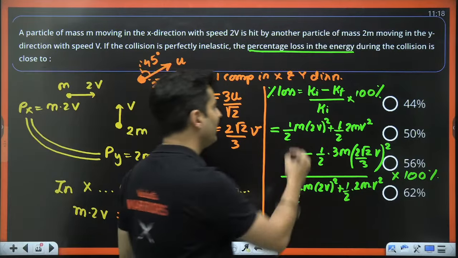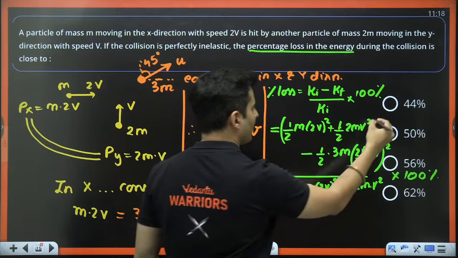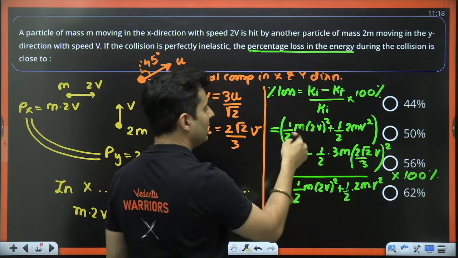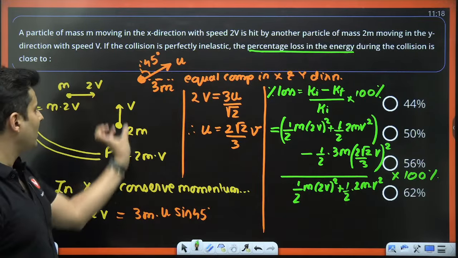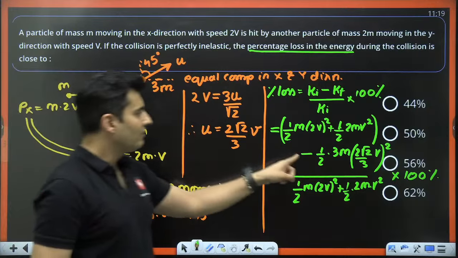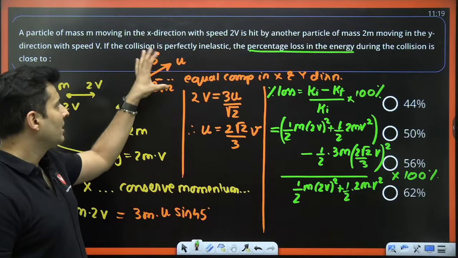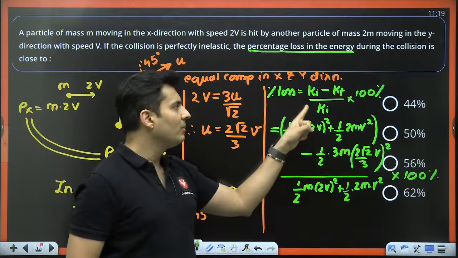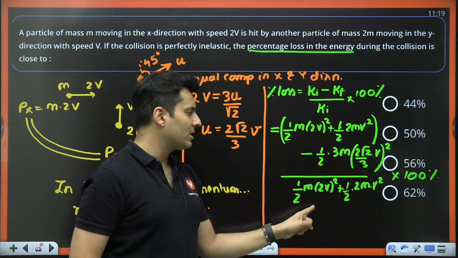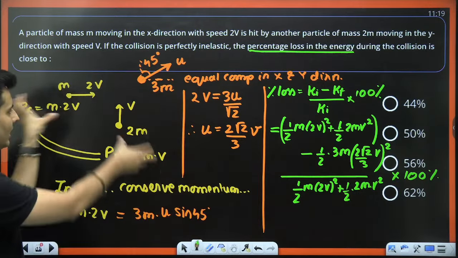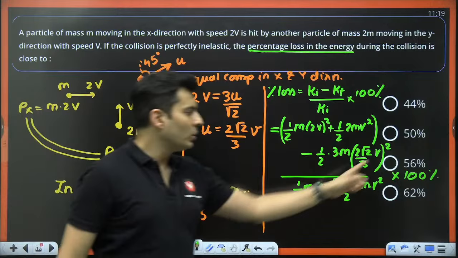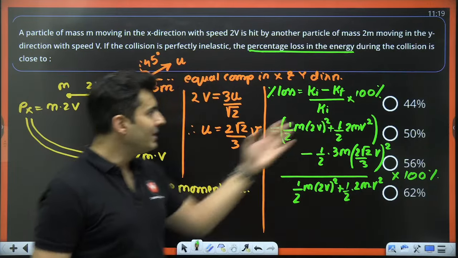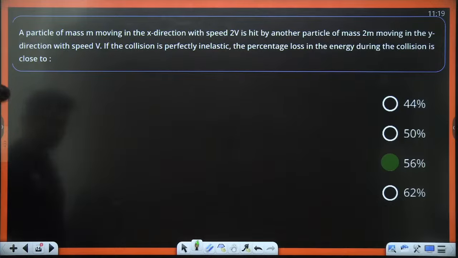I hope you understood what we did over here. This part is nothing but initial kinetic energy, the kinetic energy of this mass and the kinetic energy of this mass, minus the final kinetic energy, that is of this guy. That will give me the loss upon the original. The original is the total kinetic energy before, into 100, because I have to find it out in percentage. That's all you need to do.